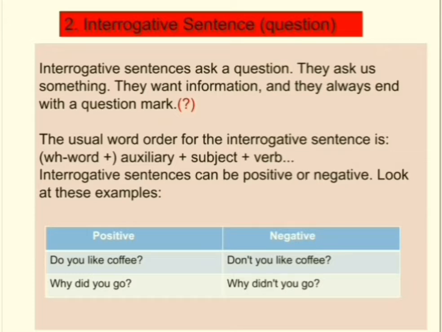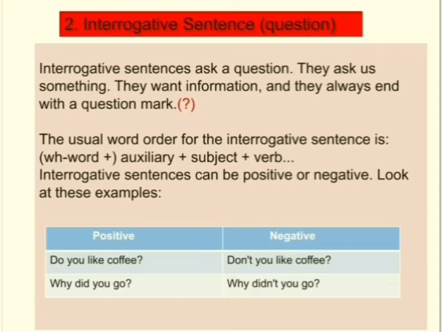Now let's go to the second one, that is interrogative sentence. Interrogative sentences ask a question. They ask us something. They want information and they always end with a question mark. The usual word order for the interrogative sentence is WH word plus auxiliary plus subject plus verb. WH word. What do you mean by WH words? WH words are question words which start with WH. Which, where, who, whom. These kind of question words are called WH words.